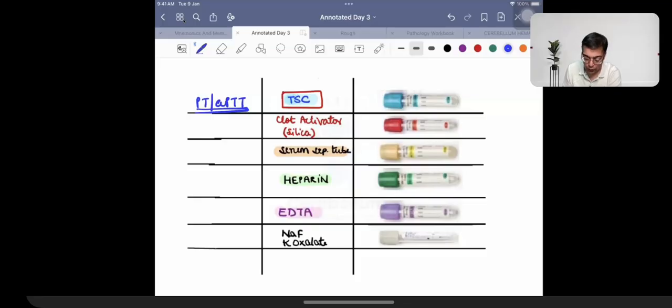2021's question. Would you need to remember the fact when we are talking about the red colored Vacutainer, it contains silica, that is clot activator, clot activator.